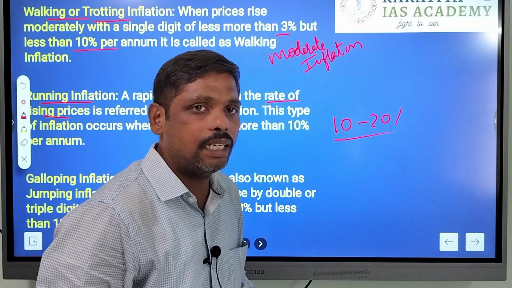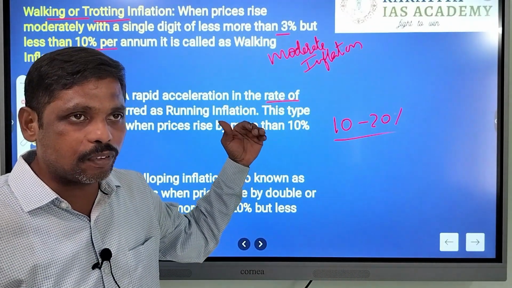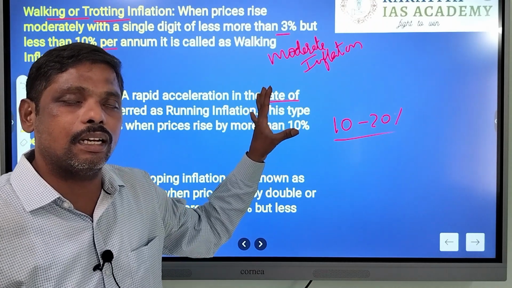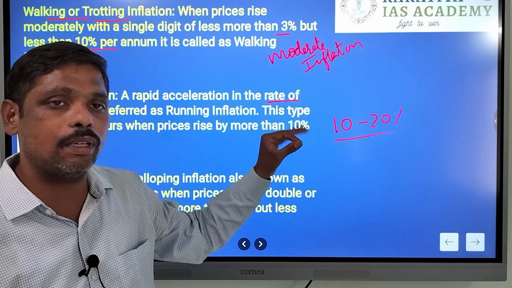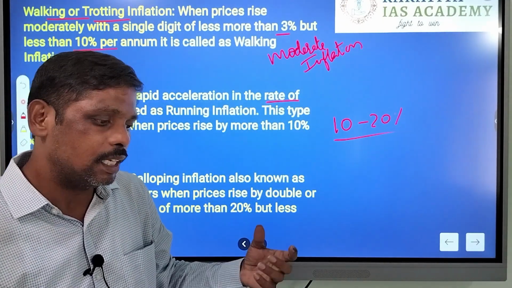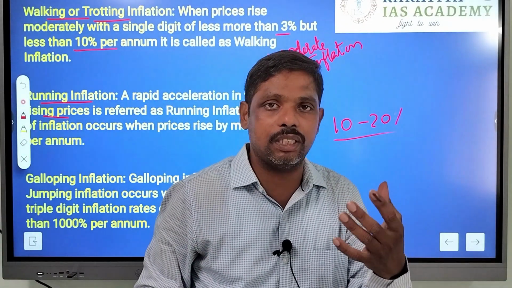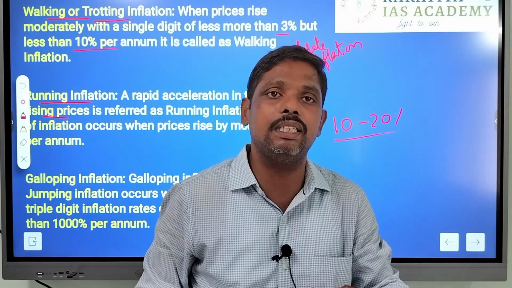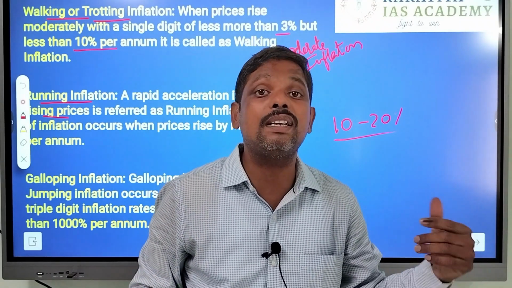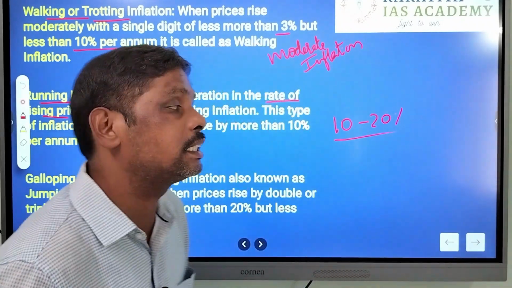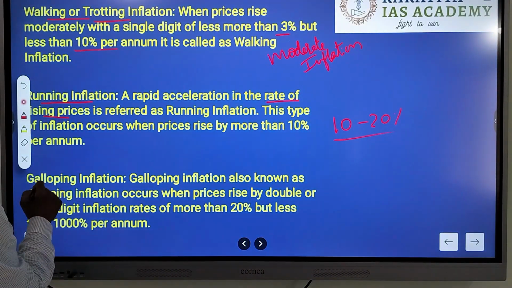It is from this stage that it will be difficult for governments to control inflation. Bringing down inflation is not that easy. And any kind of negligence may lead to triple digit inflation, which is called galloping inflation.